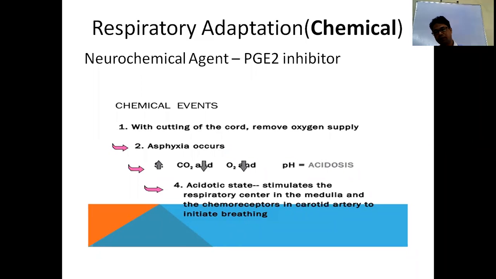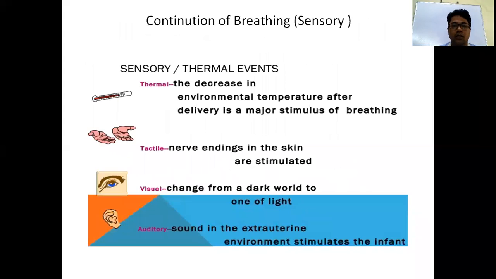So the neurochemical agents, endorphin and prostaglandin, cause inhibition of breathing, and the factors hypoxia, hypercarbia and acidosis stimulate the respiratory centers in the medulla. These are the neurochemical factors.